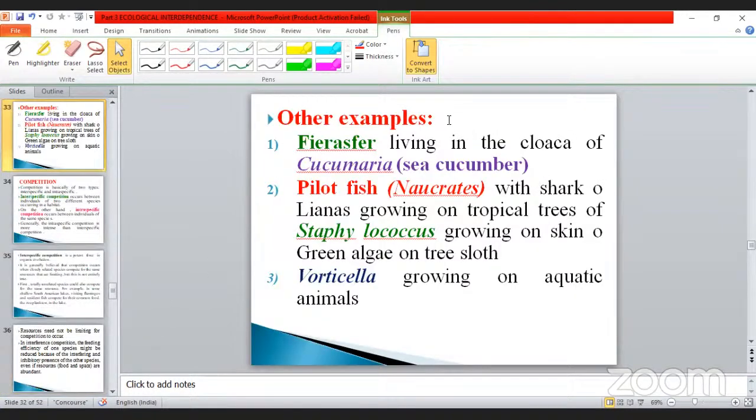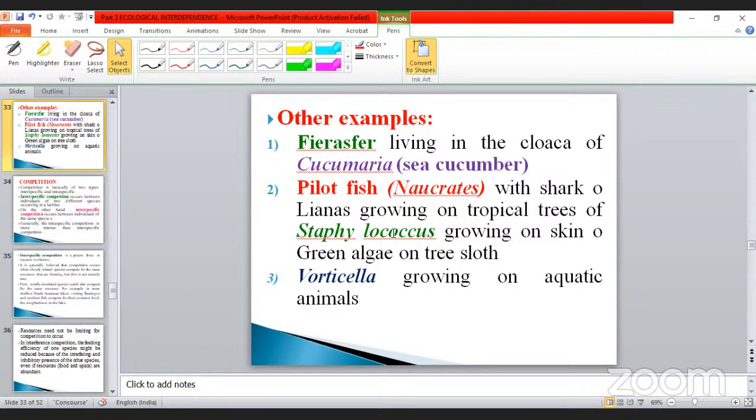Other examples we already saw, once again I repeat for you. Fire rafts, osprey, living on the cloaca of the sea cucumber. Cloaca is nothing but the excretory organ. And pilot fish, the remora with a shark, lianas growing on tropical trees, staphylococcus growing on skin, green algae on the tree sloth, and vorticella growing on aquatic animals.